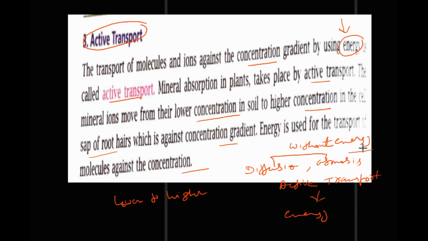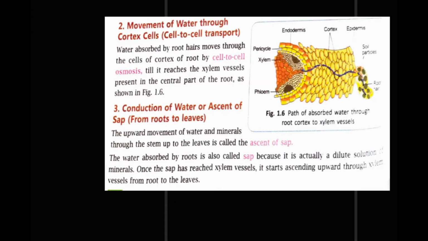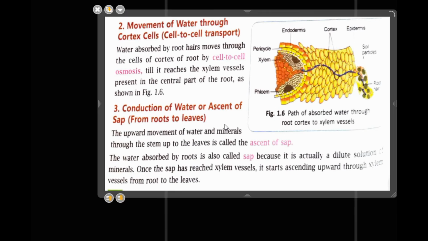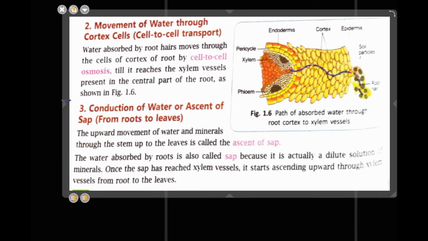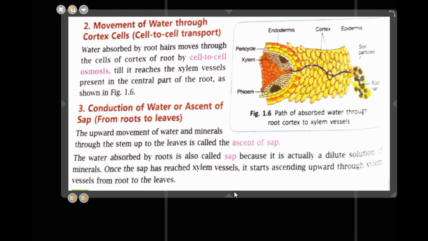Now we will move on to the second part of that is on page 12 of your book. So here I also increase the size of the page.